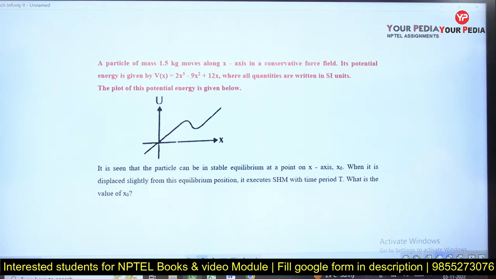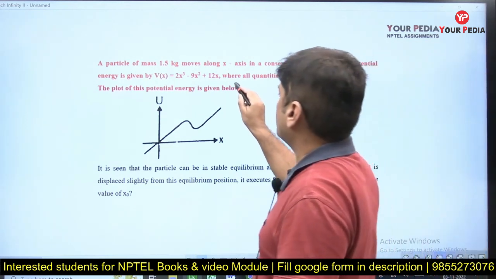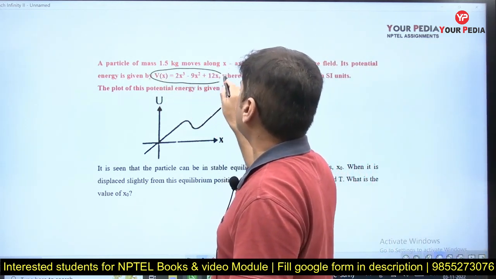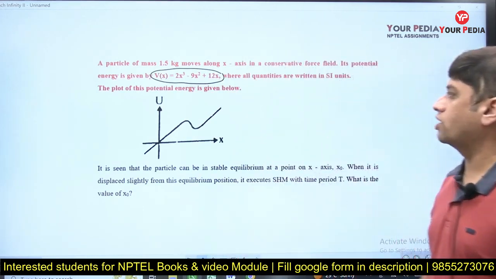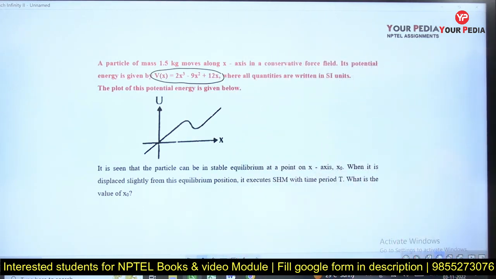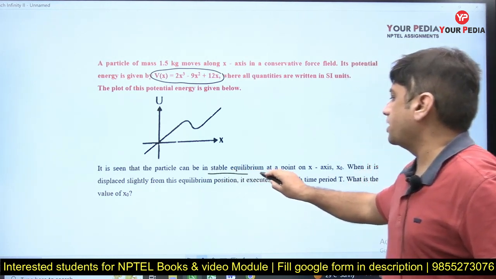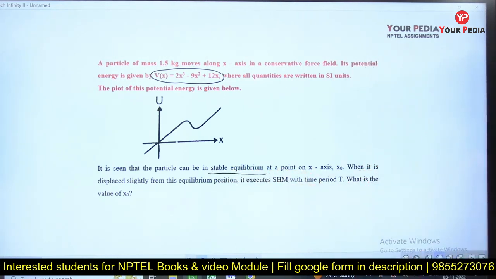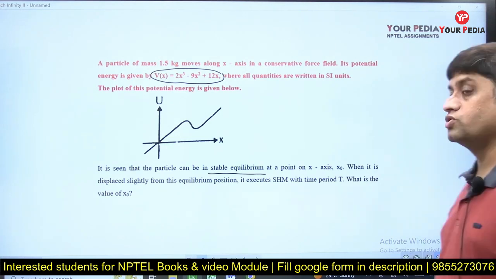So he has given you potential energy. Now see, this is a cubic function, 2x cube minus 9x square plus 12x. And a body of mass 1.5 kg is moving along the x-axis. Potential energy is given, and you have to tell where the equilibrium is. Stable equilibrium is the point at which potential energy will be minimum, and when it is displaced slightly from the equilibrium position, it executes simple harmonic motion. You have to find out what is the position x naught.